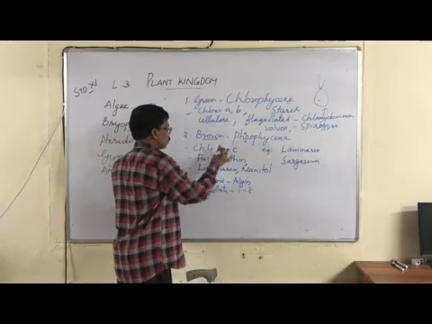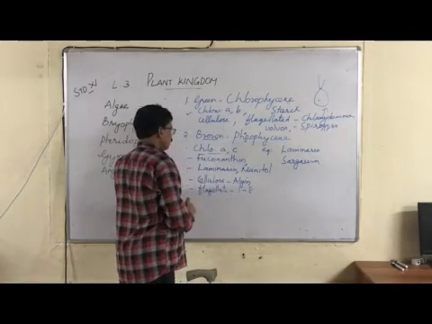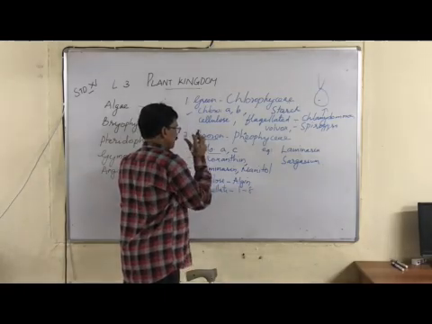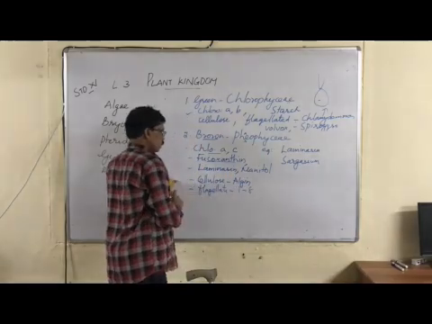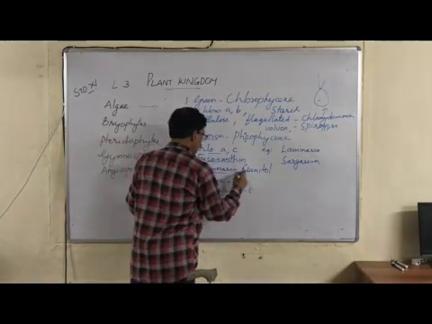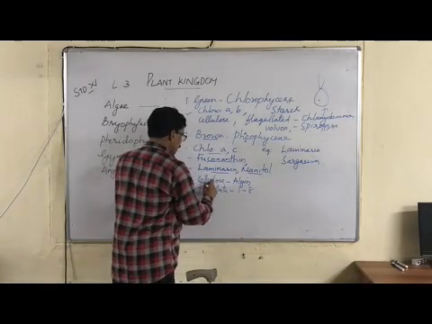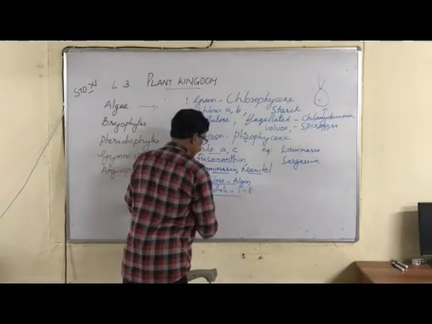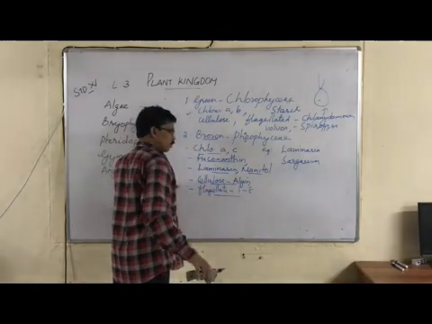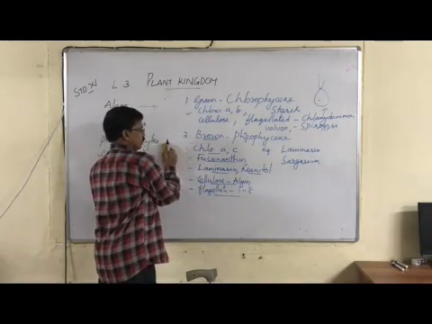So, what are the features of brown algae or Phaeophyceae? Chlorophyll is A and C. Then next, the brown pigment is called fucoxanthin. The reserve food is laminarin and mannitol. Cellulose and algin are present in the cell wall. There are flagellated forms, meaning flagella may be 1 to 8. These are the common features of brown algae. Right?